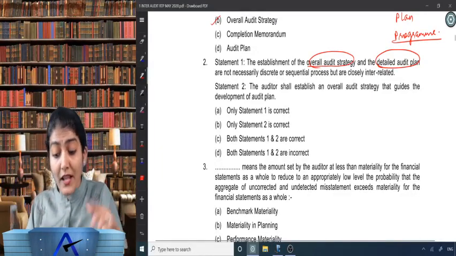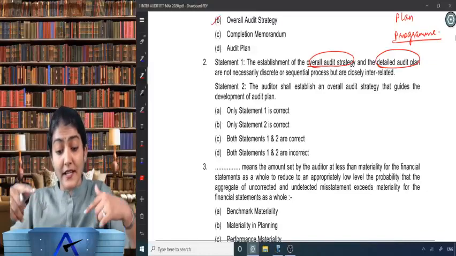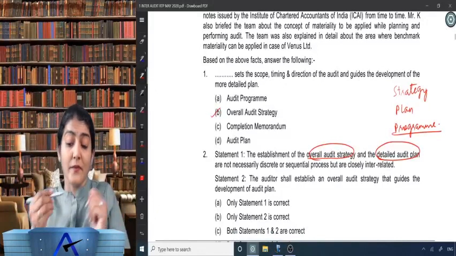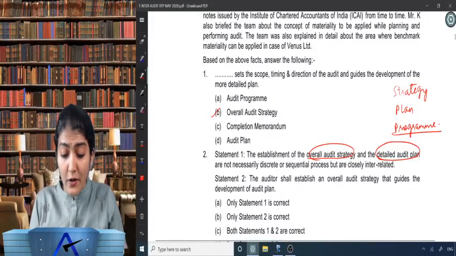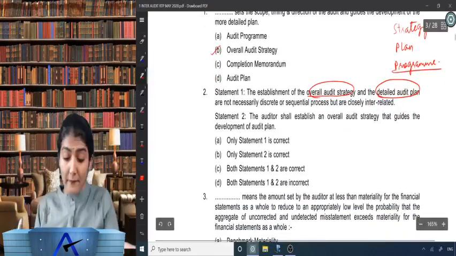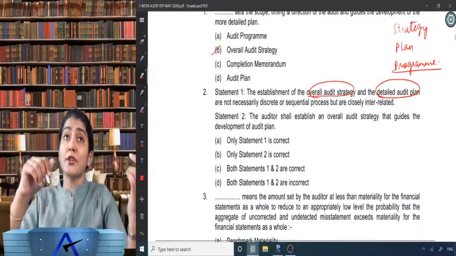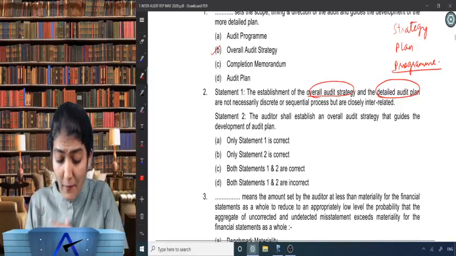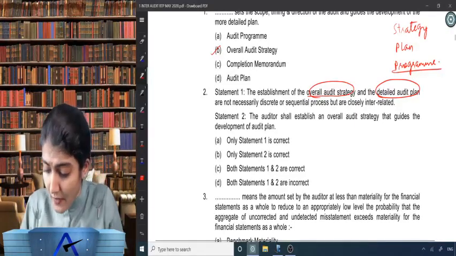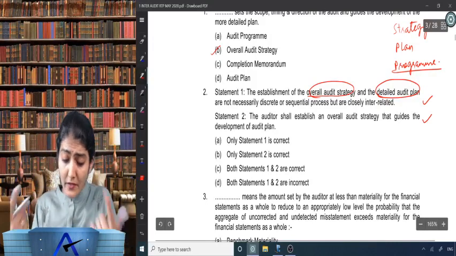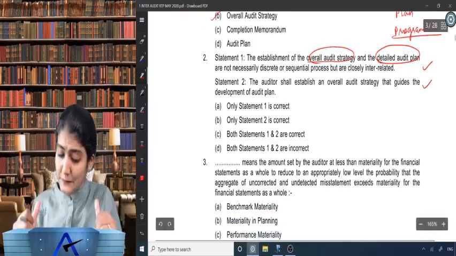And the auditor shall establish an overall audit strategy that guides in the development of the audit plan. This sentence was more or less written upstairs, in the first question over there. And the overall audit strategy would guide in the development of the more detailed audit plan. So the auditor shall establish an overall audit strategy that guides in the development of the audit plan. So they are closely interrelated. Yes, audit strategy will guide in the development of the audit plan. So only statement 1 is correct.